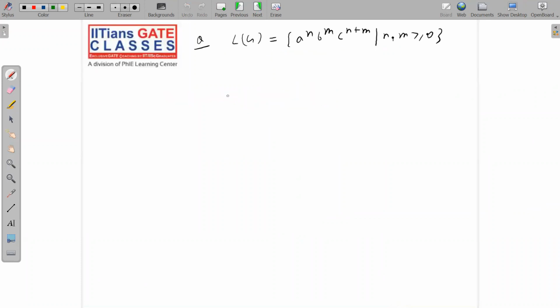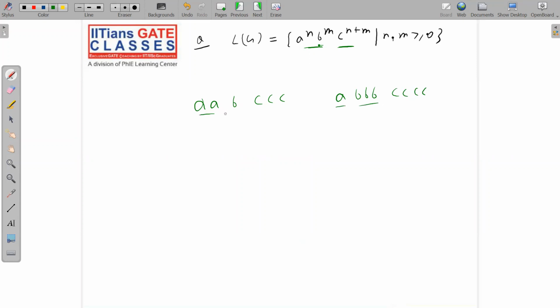Okay, now let's move to the next question. A power n, B power m, C power n plus m. How will you write grammar for this? Again, very simple. Let me give you some examples. C is the sum of A and B. If I write double A, B, then C should come 3 times. If I write A triple B, then C should come 4 times.